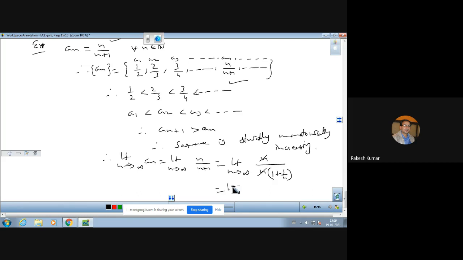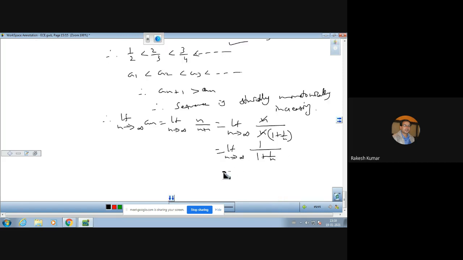So it comes out to be limit n tending to infinity 1 over 1 plus 1 over n. Now you can take the limit as n approaches infinity. So this comes out to 1 over 1 plus 0, because 1 over infinity is 0. So this is 1. So this is a finite number. And whenever the limit is finite, the sequence is a convergent sequence. So this is a very good example of a convergent sequence.